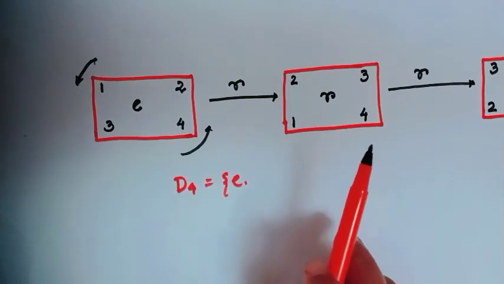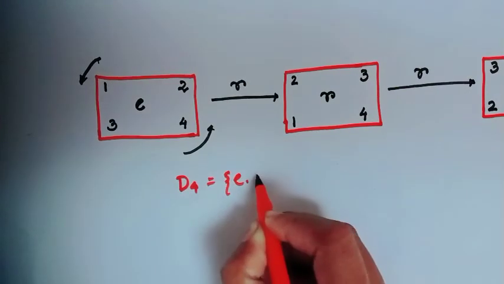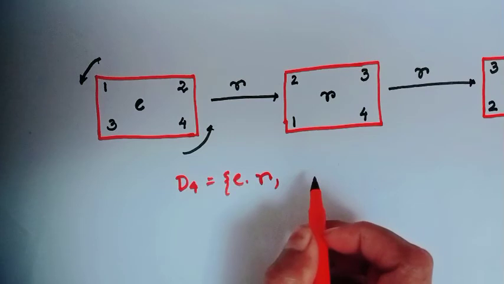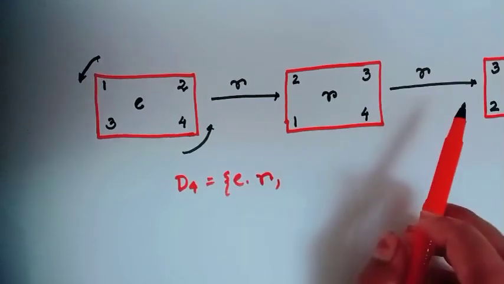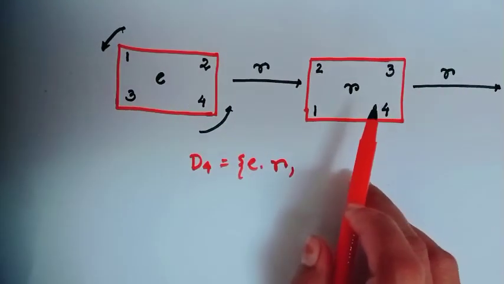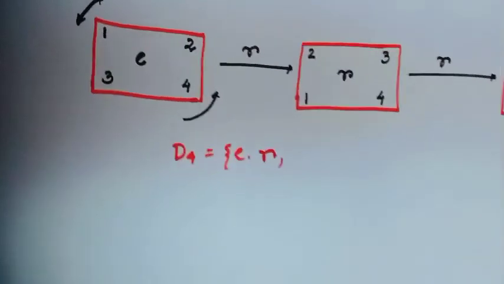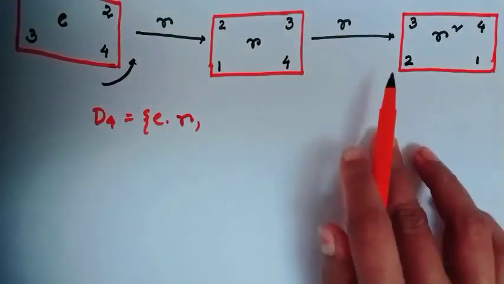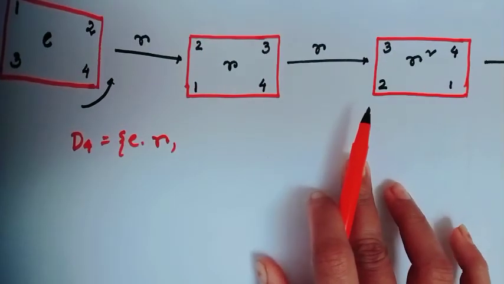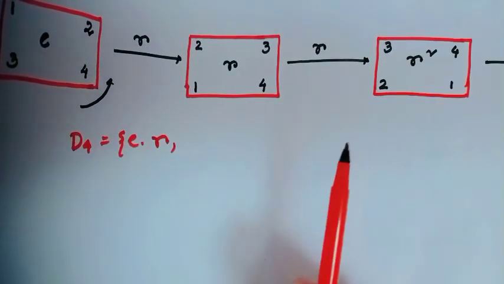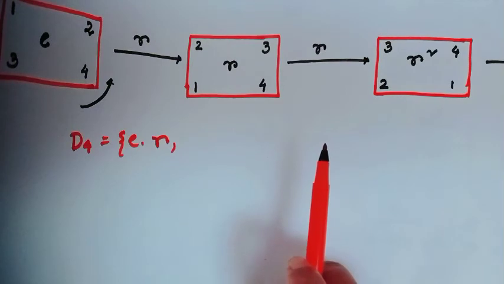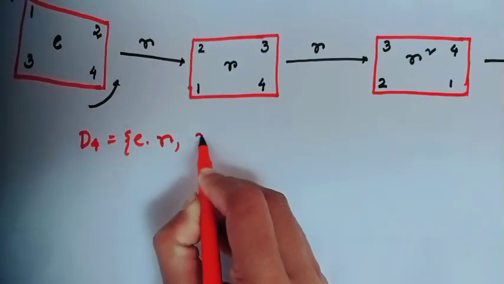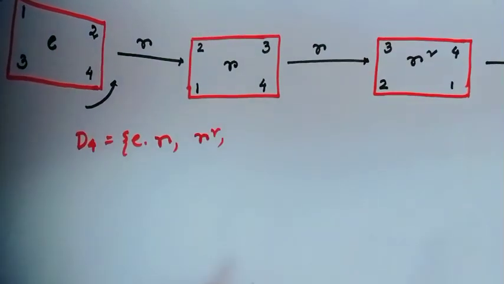Then this is called R. If you rotate the square again by 90 degrees anti-clockwise, then this will be the third element, R square.